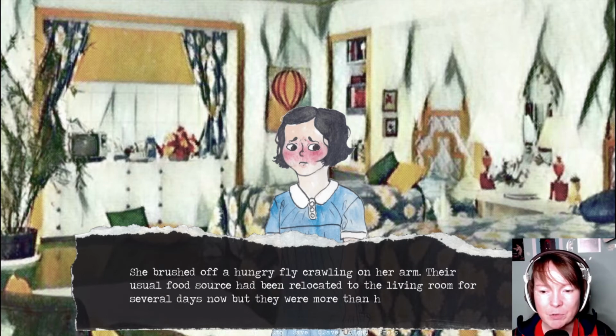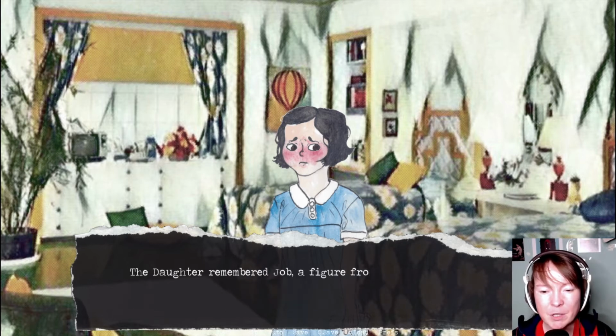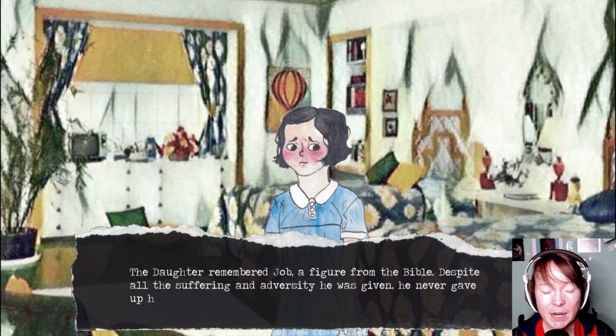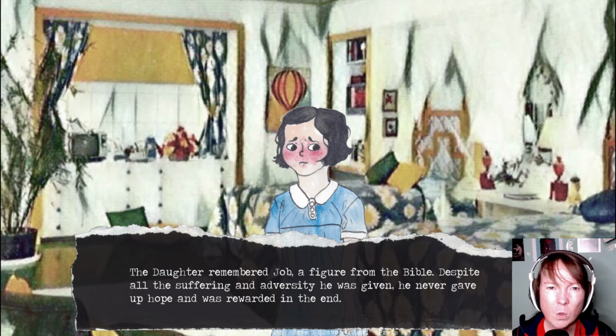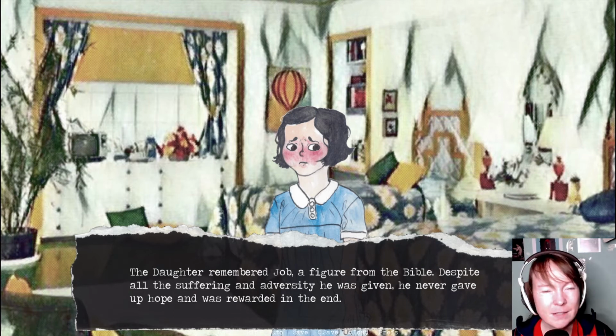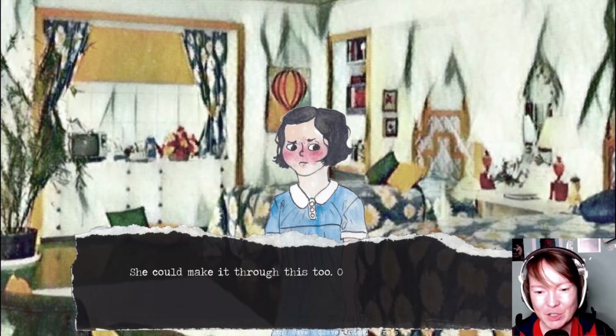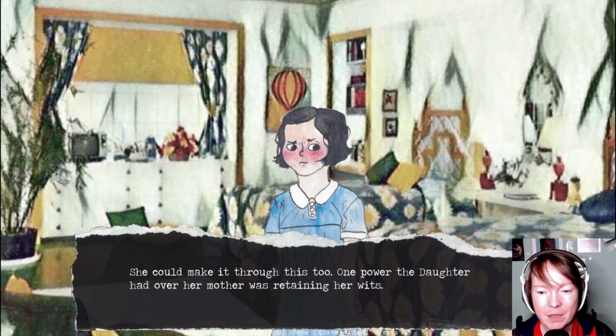Their usual food source had been relocated to the living room for several days now, but they were more than happy to bother her. The daughter remembered Job, a figure from the Bible. Despite all the suffering and adversity he was given, he never gave up hope and was rewarded in the end. Was he? With what? He lost everything. And his son probably never spoke to him ever again. And neither probably did his wife. How was he rewarded? It was just God saying, like, you did good, thank you, I won the bet against Satan. But that was it. That's not... Well, anyways. She could make it through this too. One power the daughter had over her mother was retaining her wits.